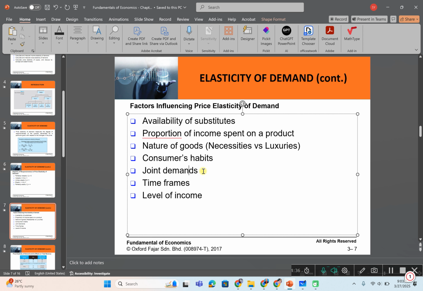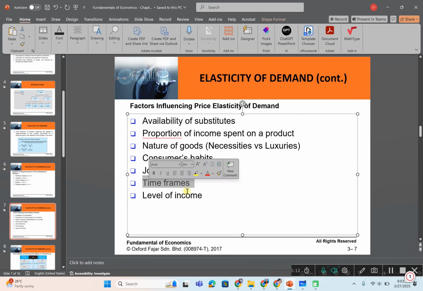Consumer demands, joint demands. Joint demand means goods that are jointly demanded, such as car and petrol, for example, or bread and jam. The elasticity is linked in a similar way. For example, if the demand for cars is less elastic, the demand for petrol will become less elastic. If the demand for bread is elastic, the demand for jam is also elastic. So it depends on the joint demand for these products.